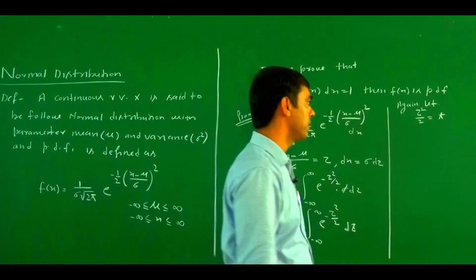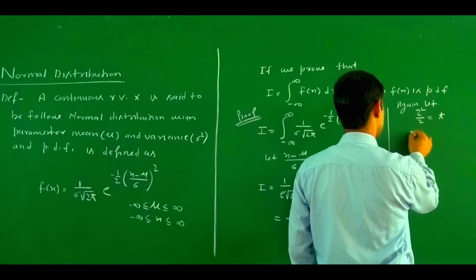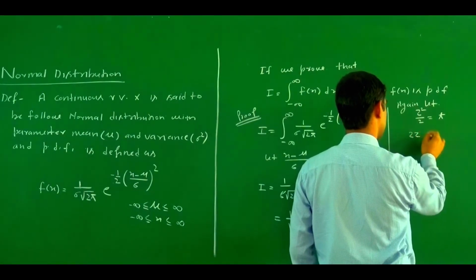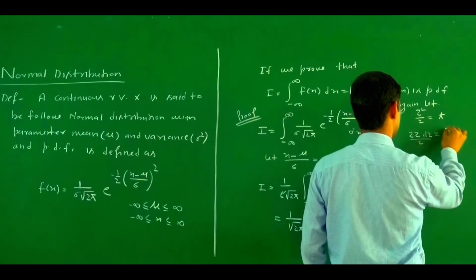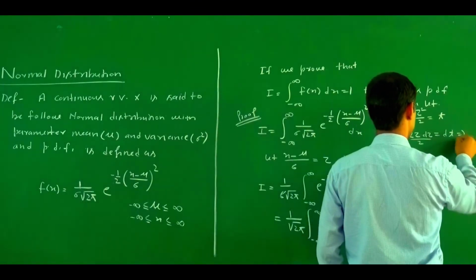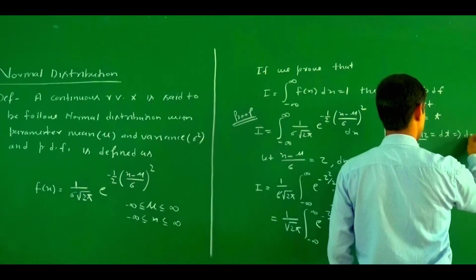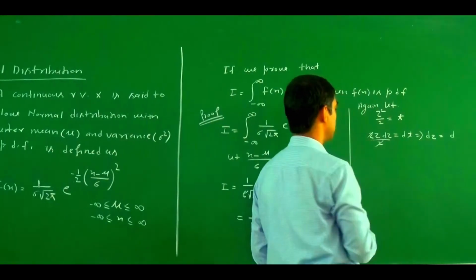Then what will happen? z square by 2 equals t, so this becomes 2z dz divided by 2 equals dt. If we simplify this, dz equals dt by z, and the 2 and 2 cancel out.